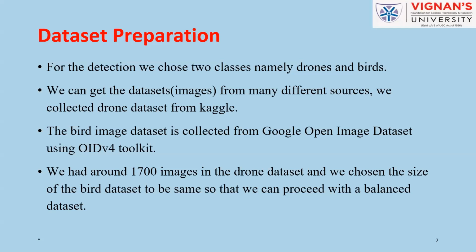For collecting the dataset, we can use the Google Open Images dataset. There are over 600 classes of images present in that website. But we couldn't get the drone dataset from that website, so we chose Kaggle to get the drone dataset, and for the bird images, we chose the Google Open Images dataset. In the drone dataset, we found around 1700 images. To balance the classes, we chose the bird dataset to contain the same number of images.